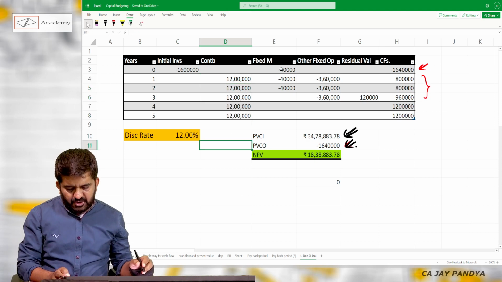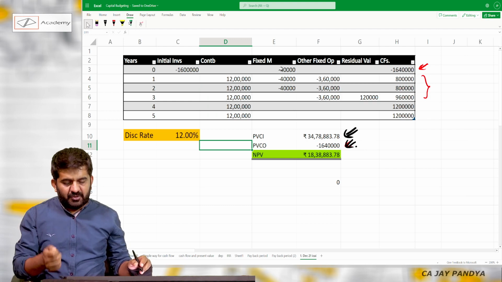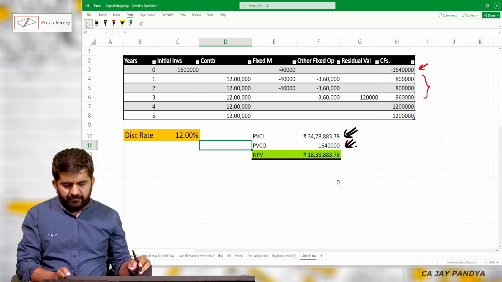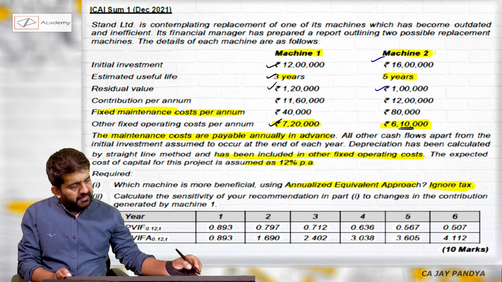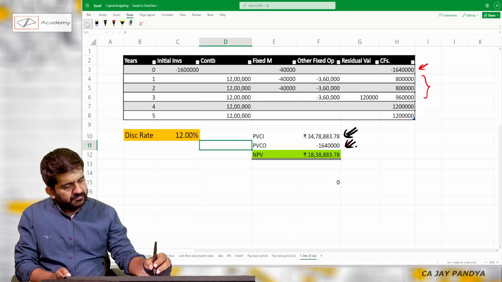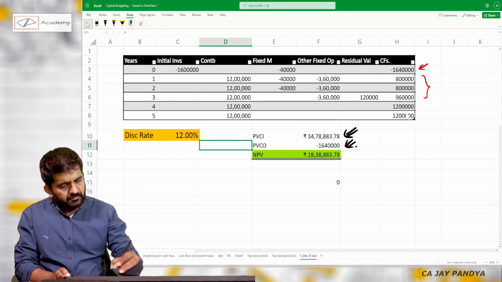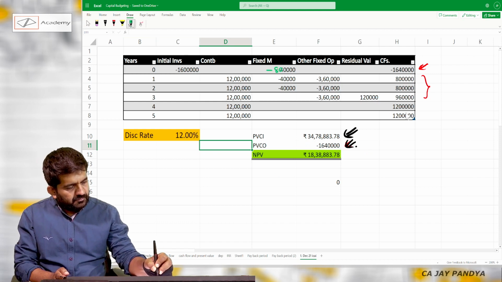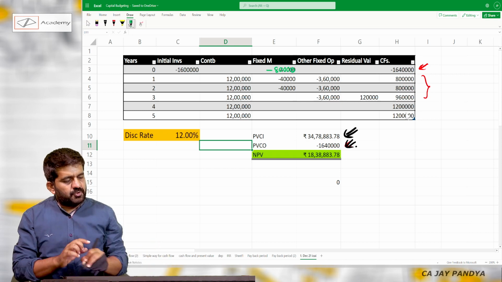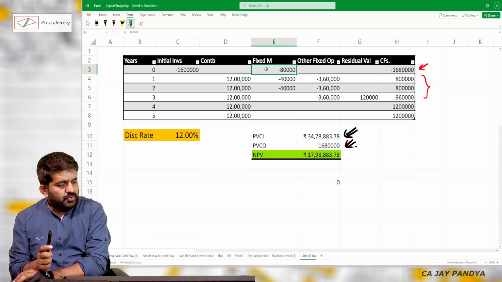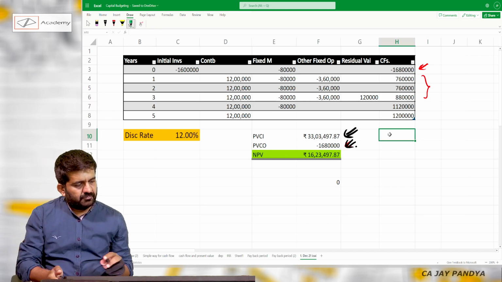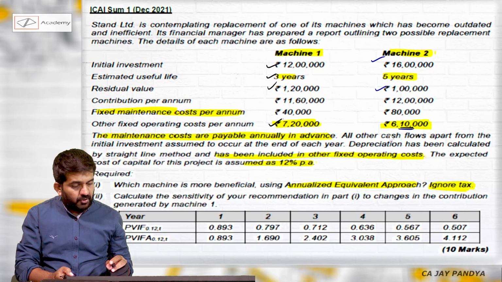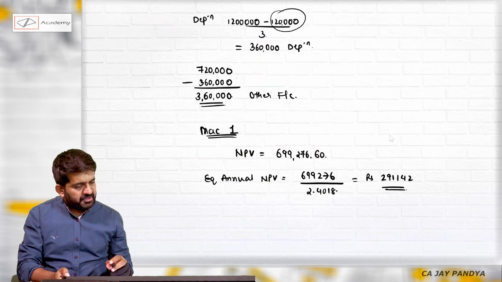Fixed maintenance cost will be for 4 years because it is at the beginning of the year. Fixed maintenance cost is 80,000. It is from the beginning of the year, so beginning of year 0 to beginning of the 4th year. Other fixed operating cost we have already found out, which is 3,10,000.